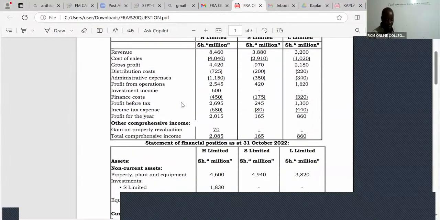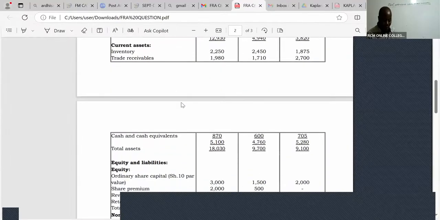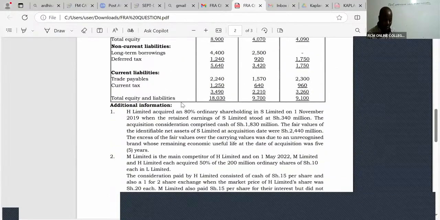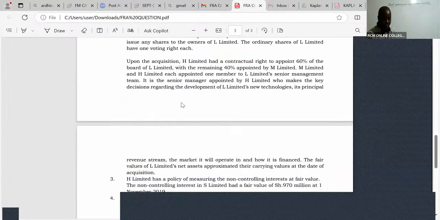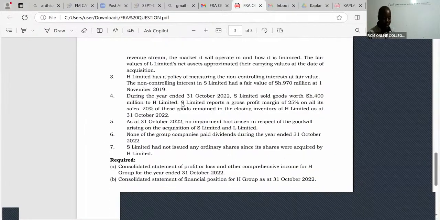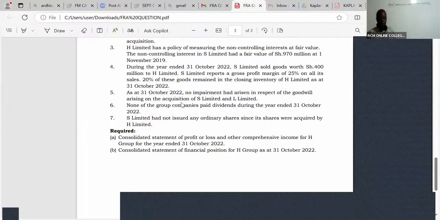So what are the keywords here, ladies and gentlemen? Whenever you get this kind of group consolidation question, it is very important to start by reading the requirements. What do they want me to do here? They want a consolidated statement of profit or loss and other comprehensive income for H group for the year ended 31st October 2022, and a consolidated statement of financial position for H group as at 31st October 2022.